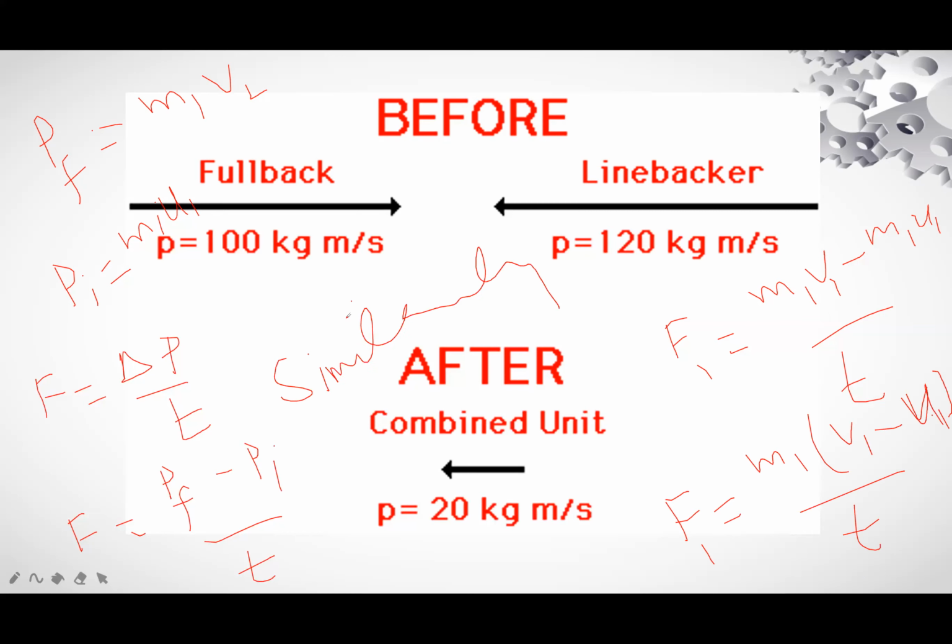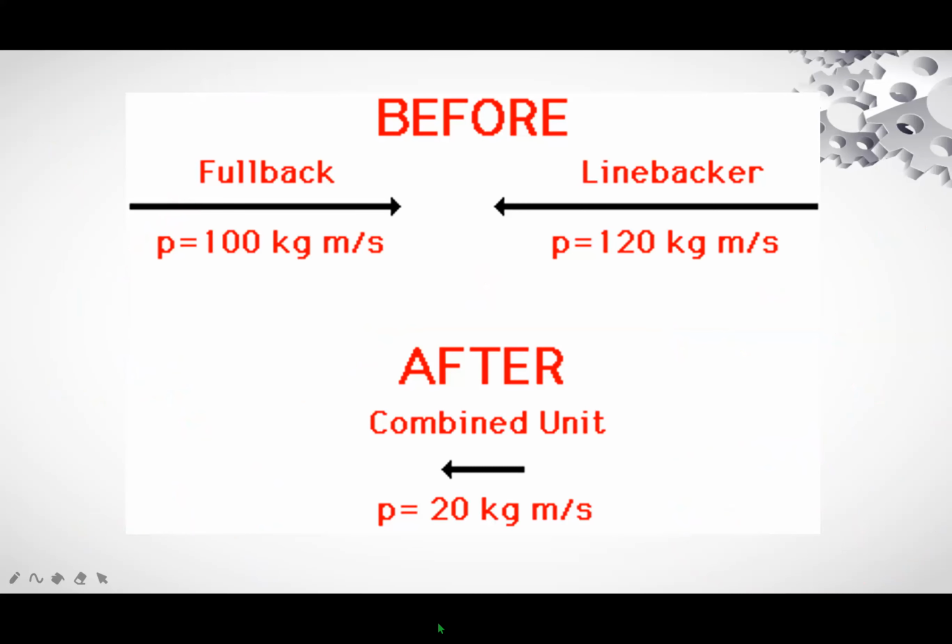You remember this equation. For the second particle, I will write F2 is equal to the mass of that particle times the final velocity of that particle, which is V2, minus U2 divided by T. This is after collision.